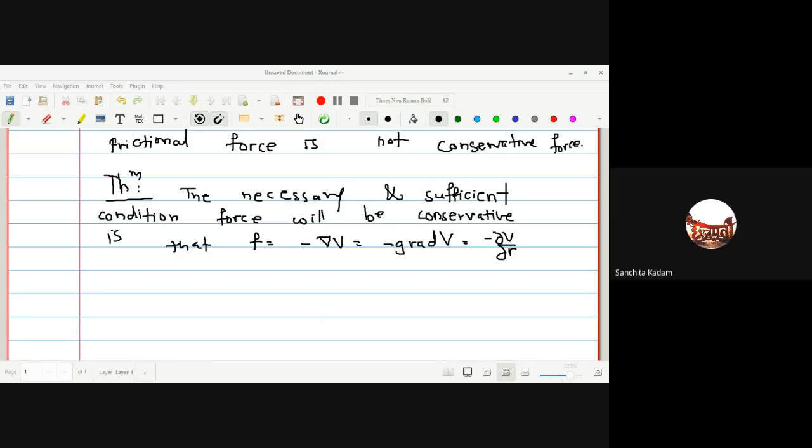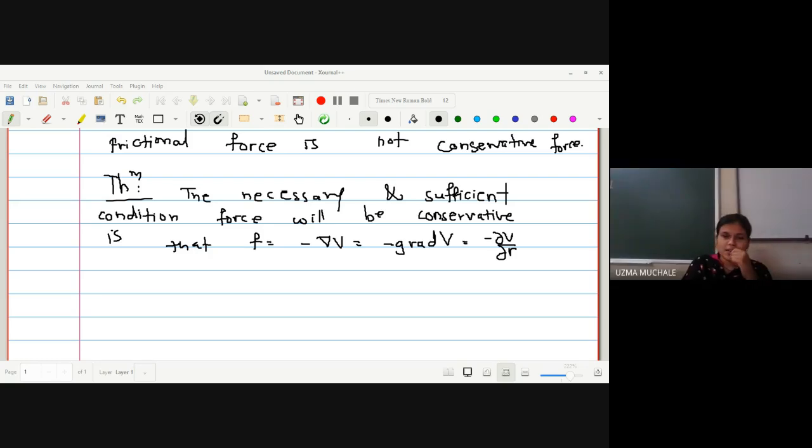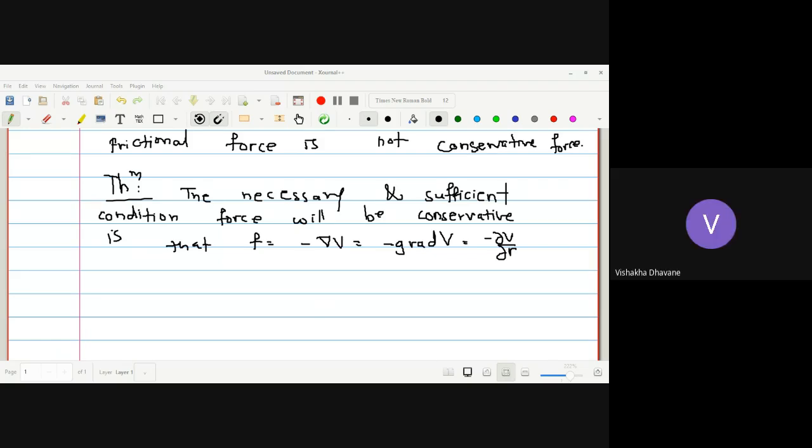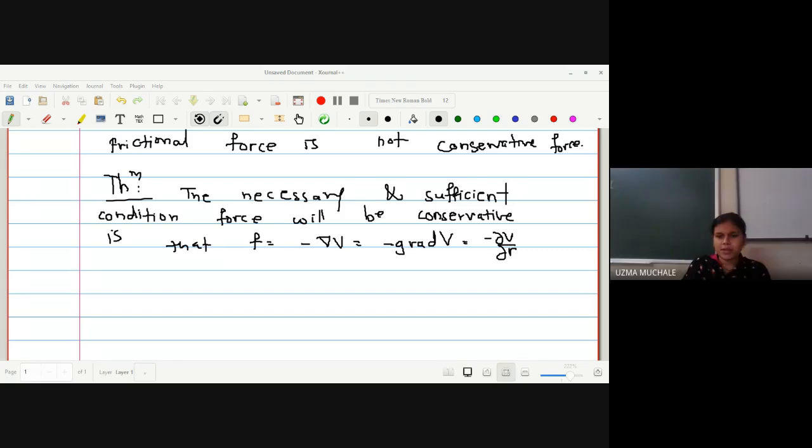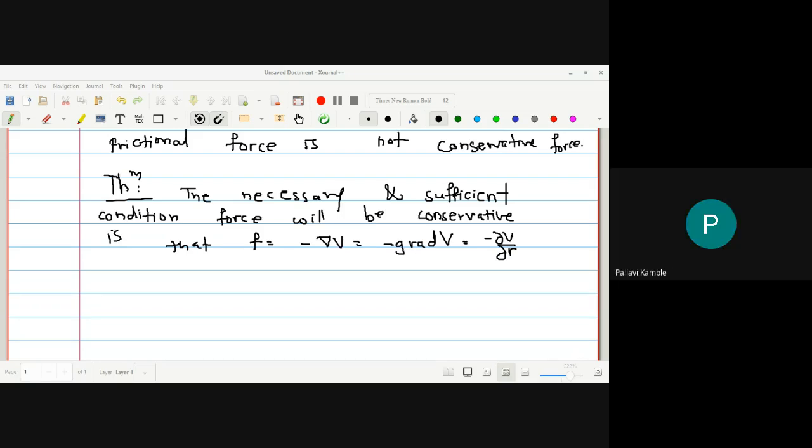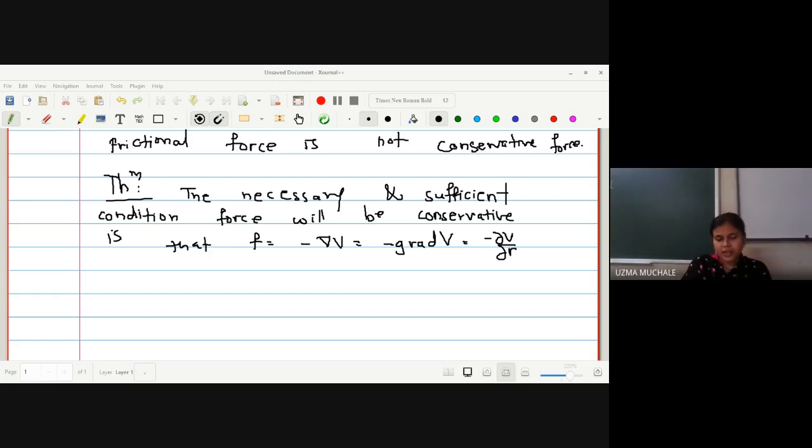Ma'am, I don't know why it is not sufficient. Anyone else? Do you know the meaning of those words? Whatever we have studied in our BSc, we have proved the theorem with necessary part and sufficient part. Maybe in algebra, linear algebra, real analysis, we have proved this type of theorem. Right? So that's why I'm asking whether you know the meaning of necessary and sufficient.